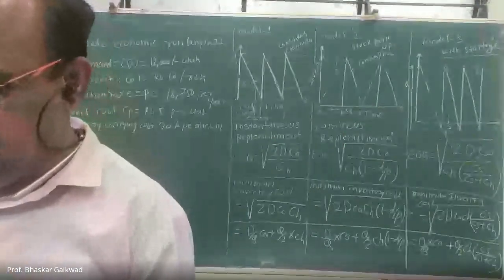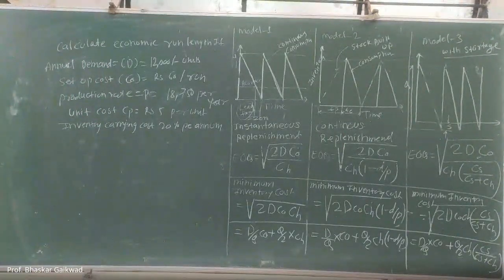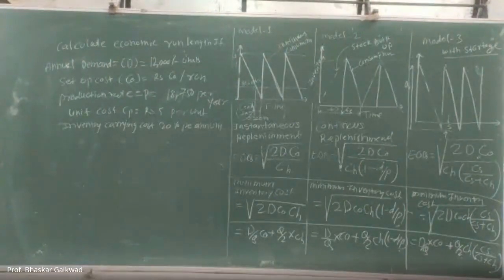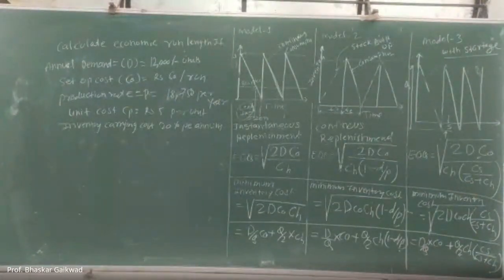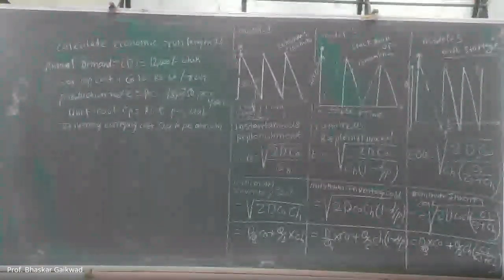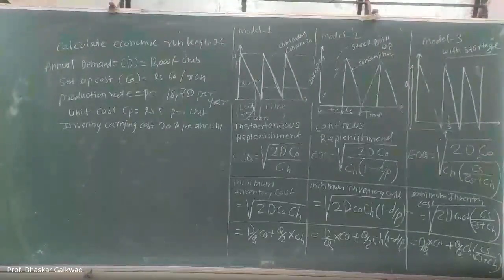With the help of model number 2, you can solve these questions and calculate the economic run length. Economic run length is economic batch quantity. Calculate by using model number 2. The formula is given, production rate is given, annual demand is given.